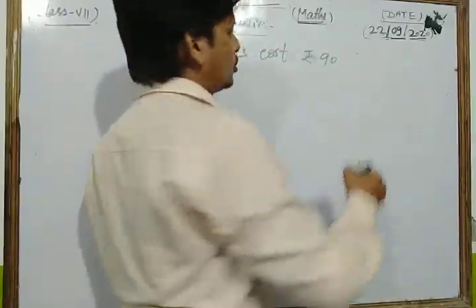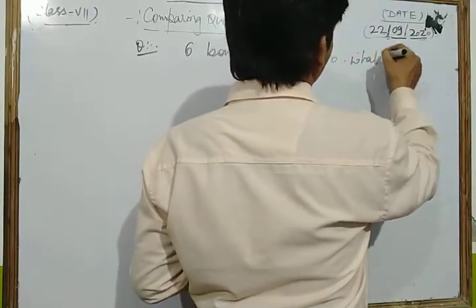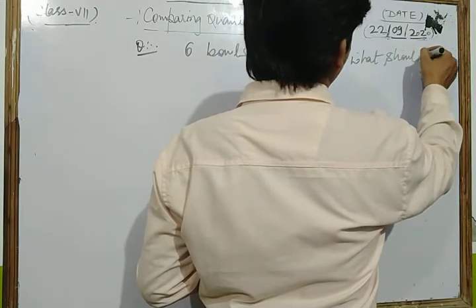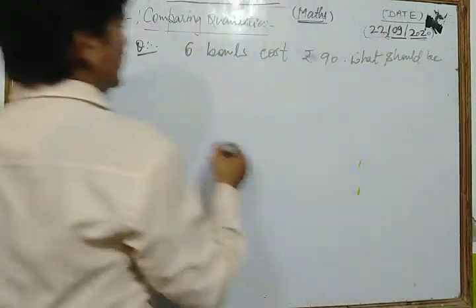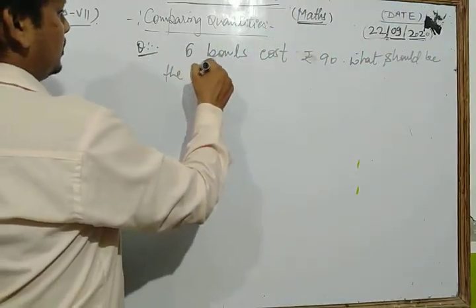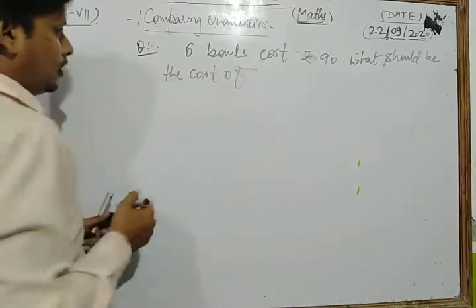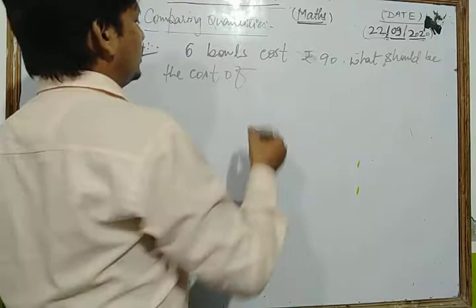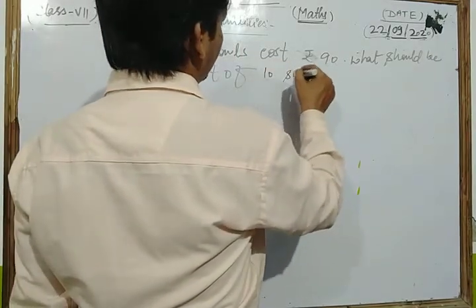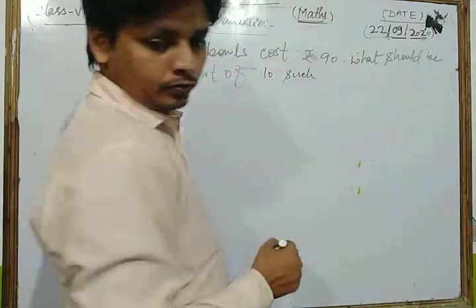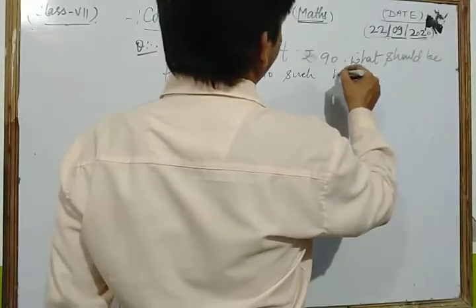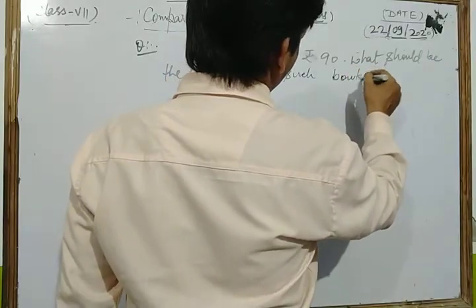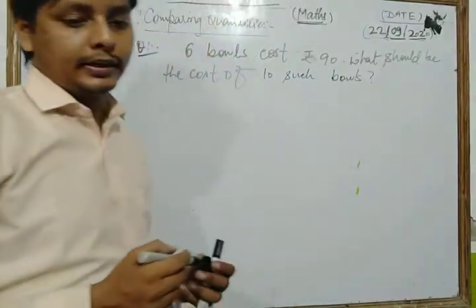What should be the cost of 10 such balls? This is the question here, dear students.